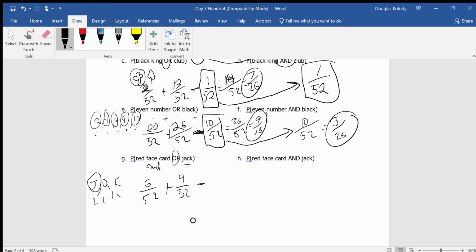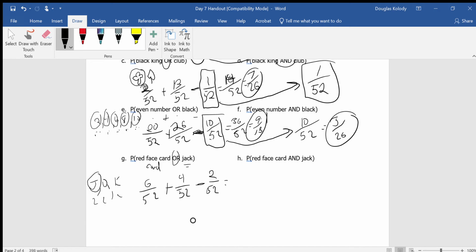Did we count any cards that are both jacks and red? Sure we did. We counted the red jacks in this first group, and we counted all the jacks in the second group, so we need to subtract away the 2 red jacks, which are the jack of hearts and the jack of diamonds. So I'm going to subtract away the 2 cards that are part of both groups.